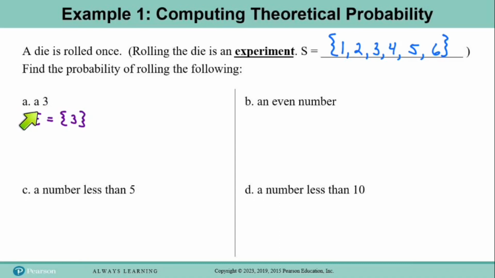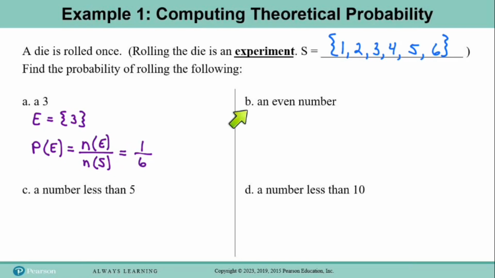because they asked us to find the probability of rolling a 3. So when we get ready to calculate the probability of E, we'll write probability of E equals the number of elements in E divided by the number of elements in S, and the number of elements in E is just one element. The 3 is the only element there, so the number of elements in E is 1, and the number of elements in S is 6. And so the probability of rolling a 3 is 1/6.